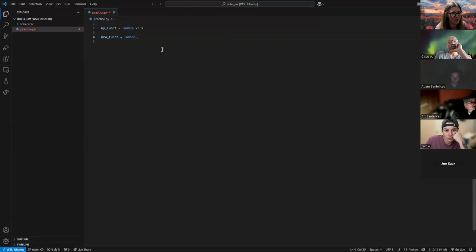Our arguments. If I want to add 3 numbers together, I'm going to pass in 3 integers. What are my arguments then for this function? Can I just do one thing here? Think of this like I'm writing, let's see.